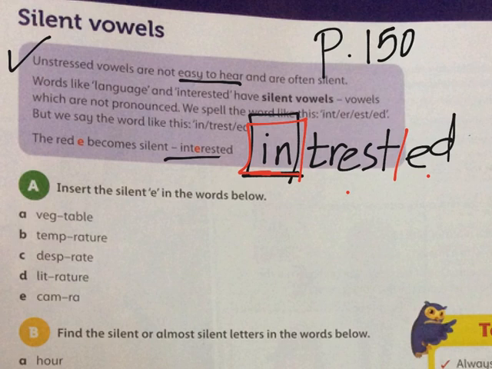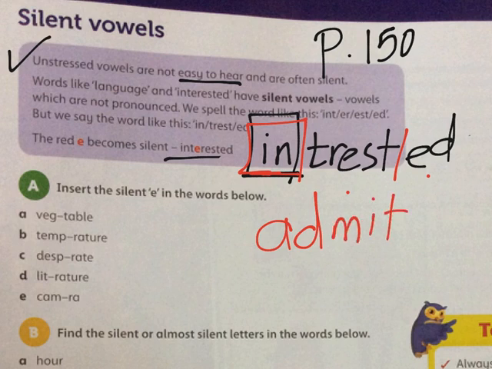Alright. Also, like the word admit. Is it admit or admit? Which letter am I stressing? Or commit. Am I stressing the O or the I?